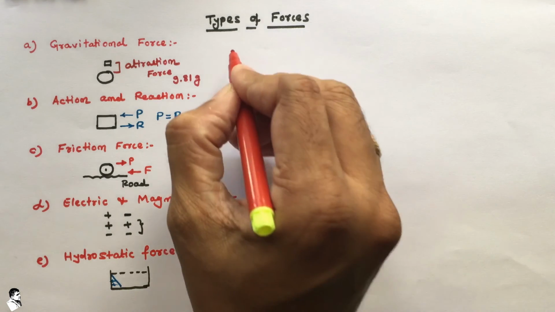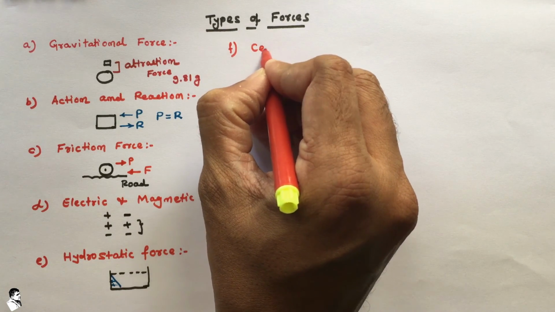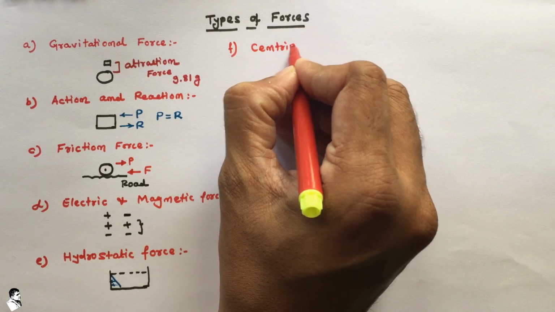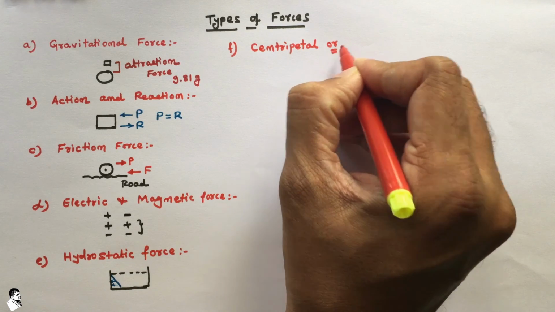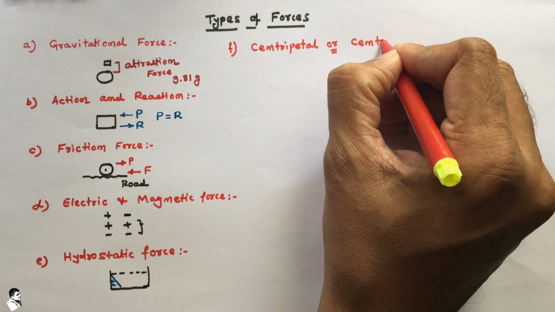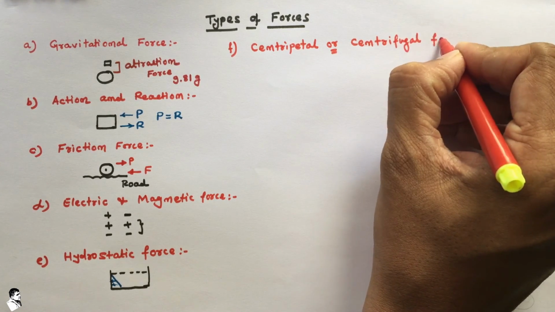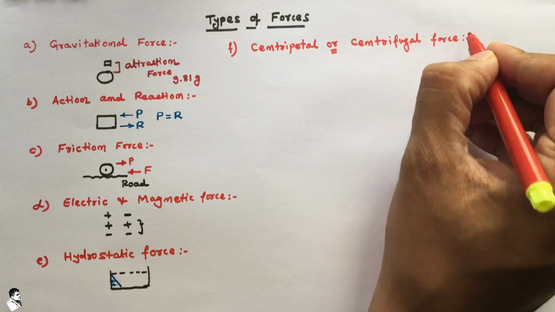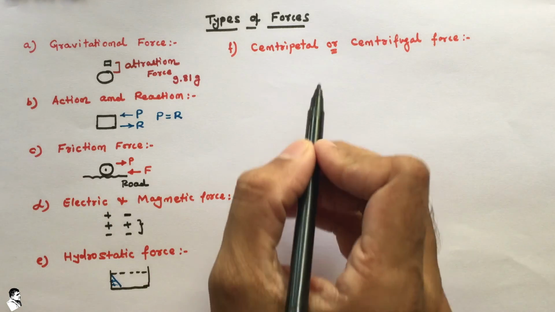After that we have another category, that is centripetal, which is very important in a mechanical part, or generally known as centrifugal force, for the transportation or the design of roads, as well as for designing a vehicle or machine parts.